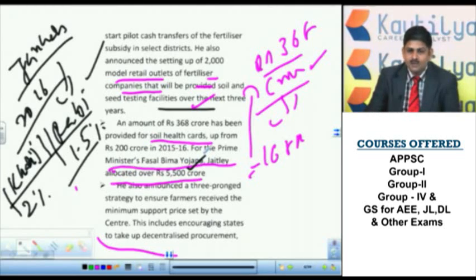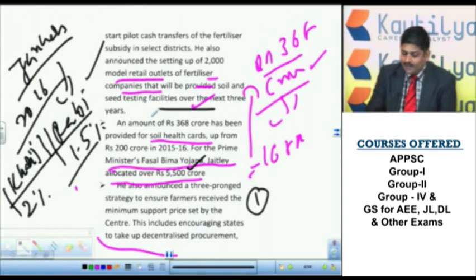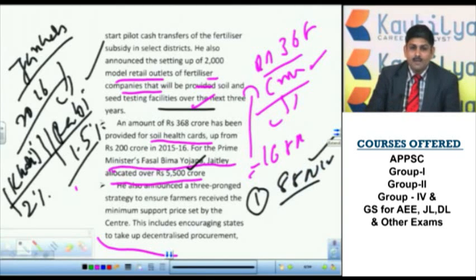Now they may ask you another question on the same topic. What was the estimation for the Prime Minister's Fasal Bhima Yojana? What is the difference between allocation and estimation? When the scheme was announced in January 2016 by the Union Cabinet, chaired by the Prime Minister of India, they thought that it would require 8,800 crore at that time. But in the budget they allocated only 5,500 crore.